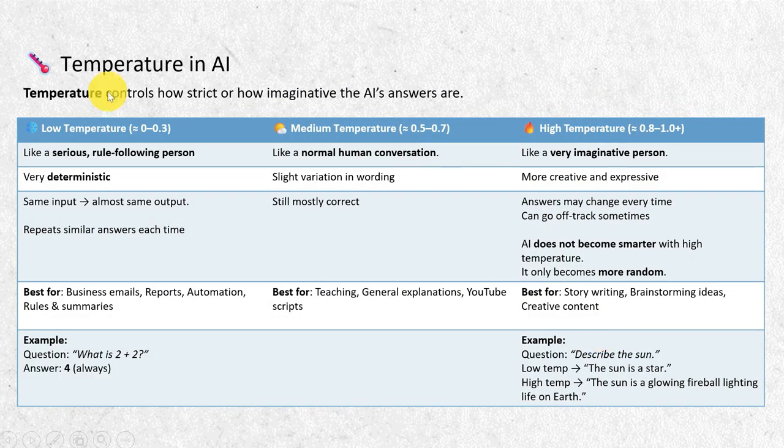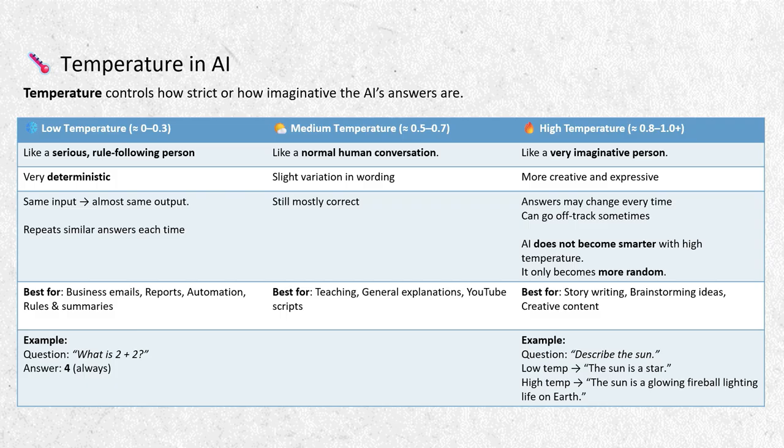Now let's talk about something very interesting, temperature in AI. Temperature controls how strict or how imaginative the AI's answers are. Low temperature: very strict and predictable. At low temperature, artificial intelligence behaves like a serious rule following person.